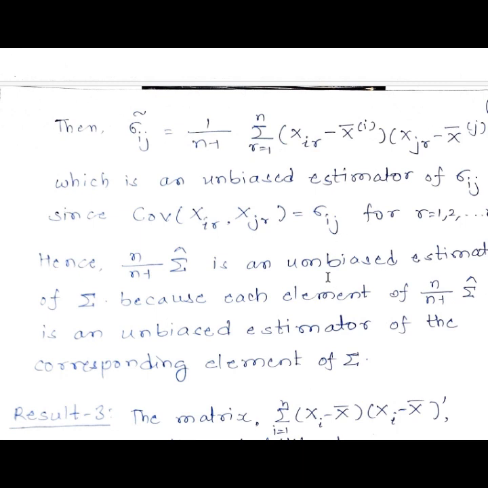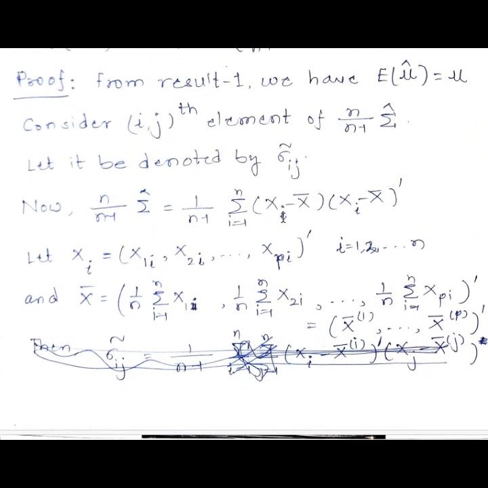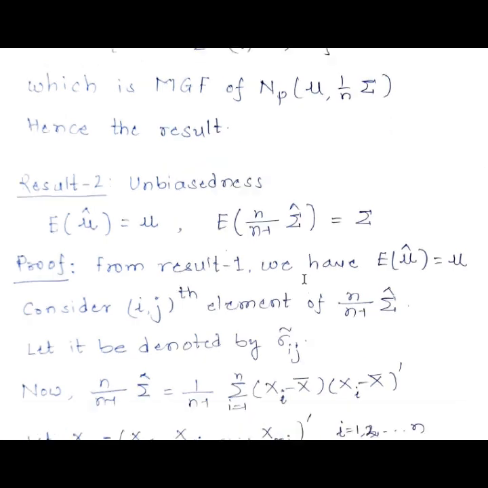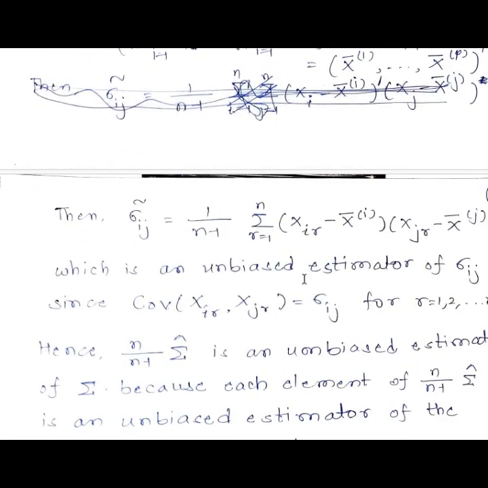Now this is going to be true for all i's and j's going from 1 to p, and as a result each element of the matrix n upon n minus 1 sigma hat will be unbiased for the respective element of sigma, and so we can say that the expectation of n upon n minus 1 sigma hat is the matrix sigma. This is how we have established the unbiasedness of mu hat and n upon n minus 1 times sigma hat. Now let us study further properties in the next